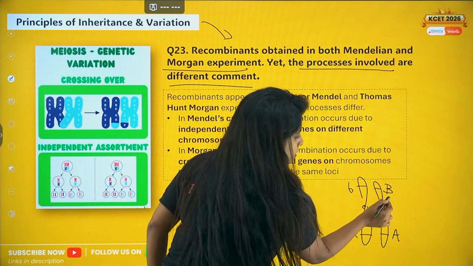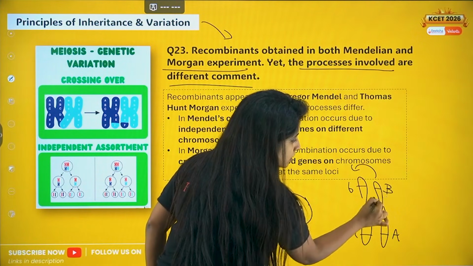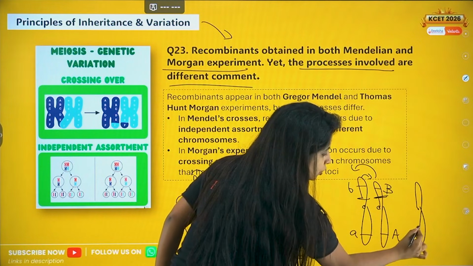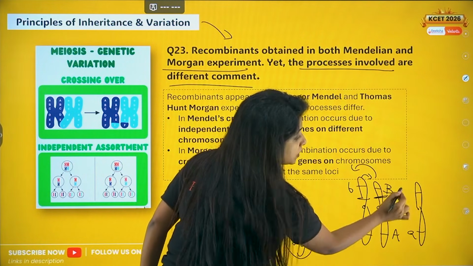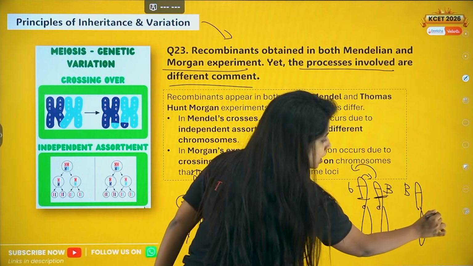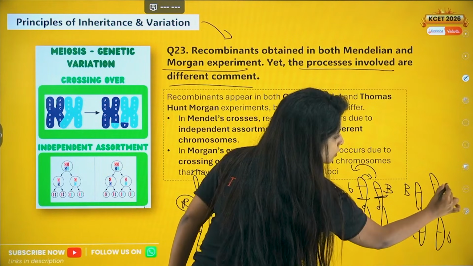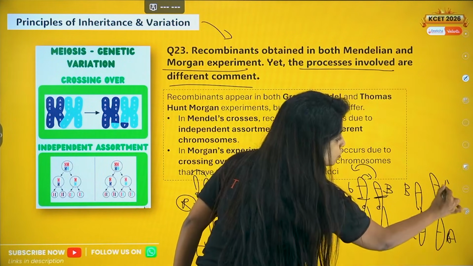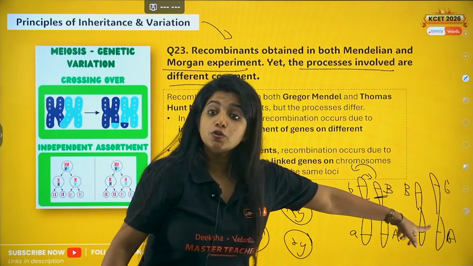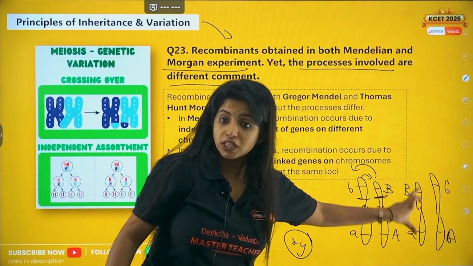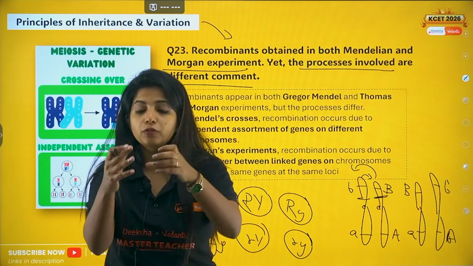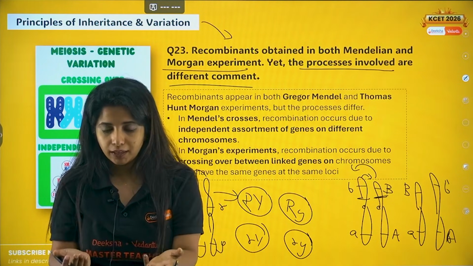Now suppose this piece got exchanged. What will happen? You are getting a new combination where small a is now with capital B because it got exchanged, and capital A will be with small b. Here also new combinations are formed. Since the genes are different on the chromosome, when the chromosomes fuse, obviously you will get new things.